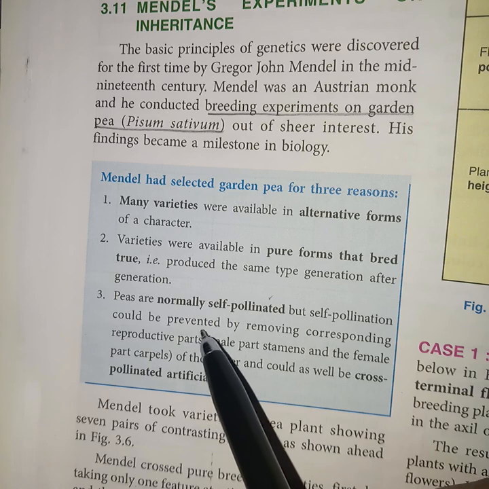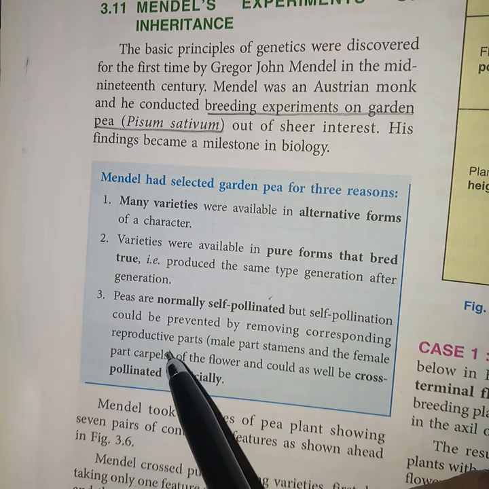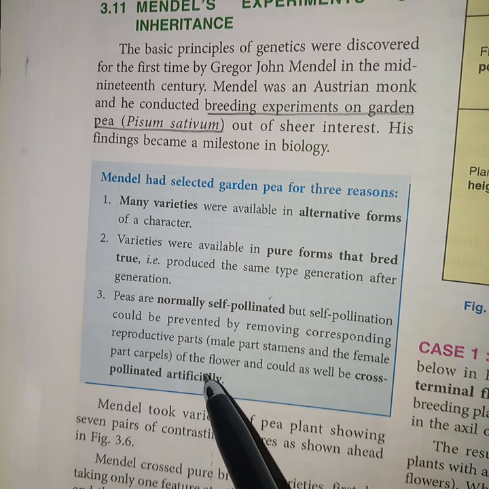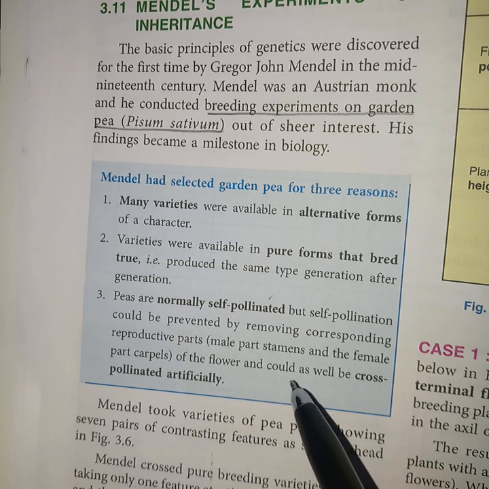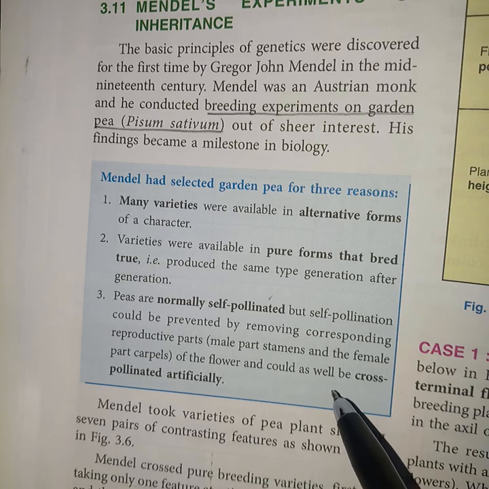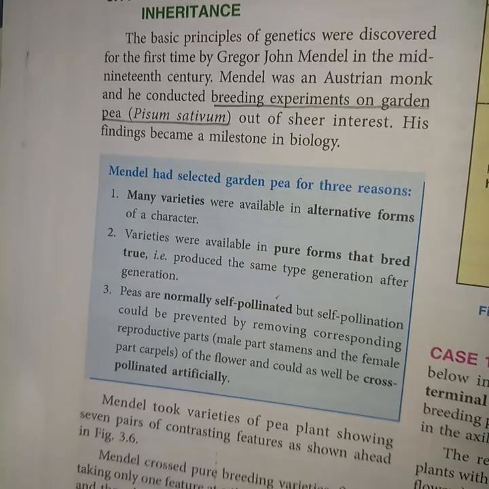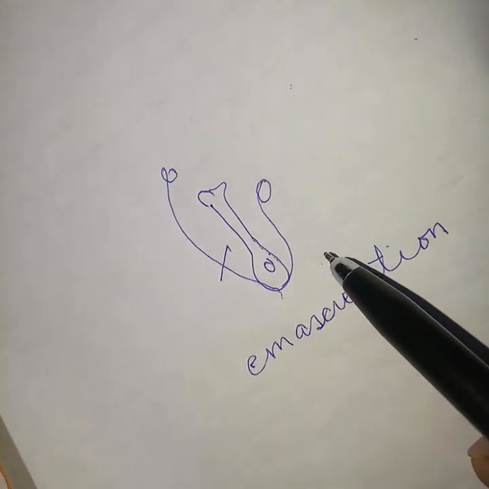That's written here. Peas are normally self-pollinated, but self-pollination could be prevented by removing the corresponding reproductive parts, the male part stamen and the female part carpel of the flower, and cross-pollination could be done artificially. So, how do we carry out cross-pollination?